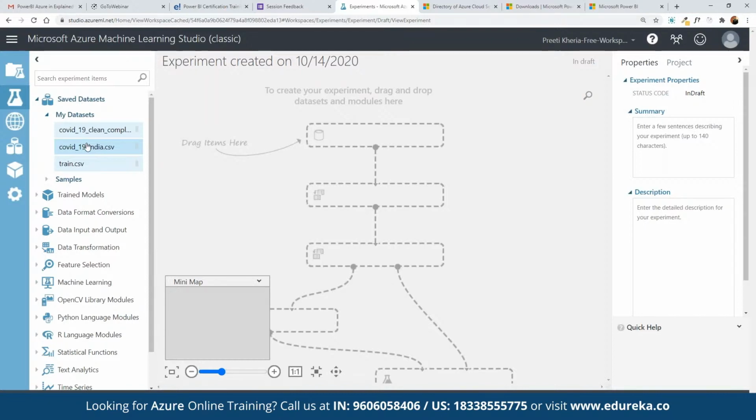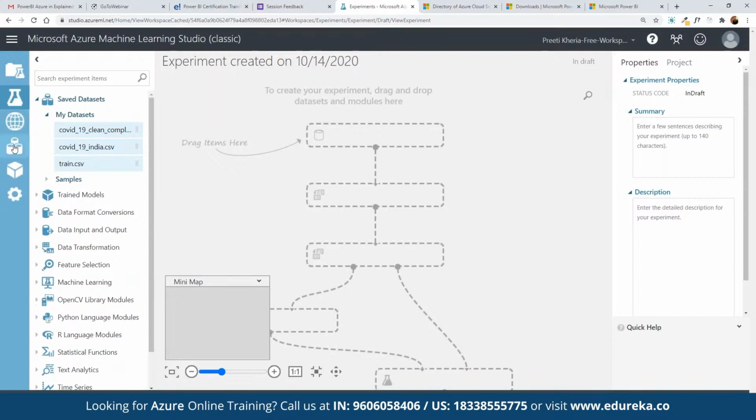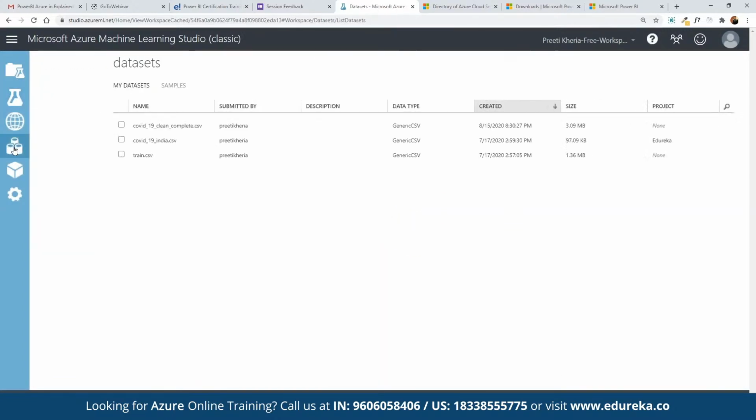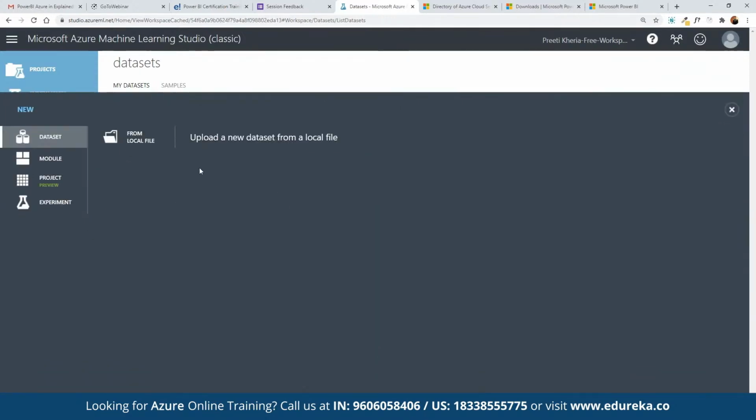Now, in case we don't have a data set available, here we can click on samples, where we have sample data sets already available that we can play around with. Or if we want to work on our own data set, we can click on this option, data set, and to start new, we can simply click on new. We can choose from a local file. Let's say we have used a local file for the sales data, and now we want to create a sales prediction out of it. Then we can create a model for that sales prediction as well.